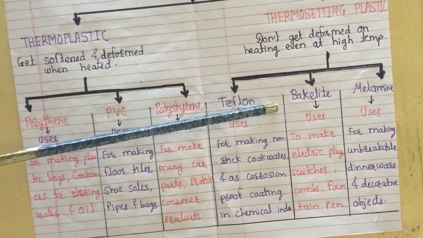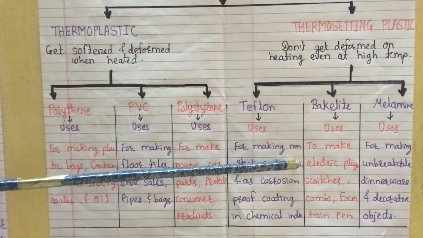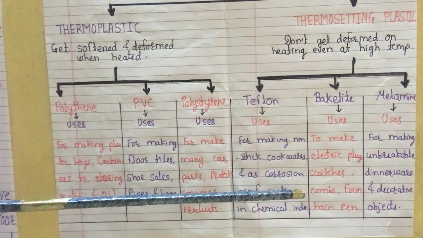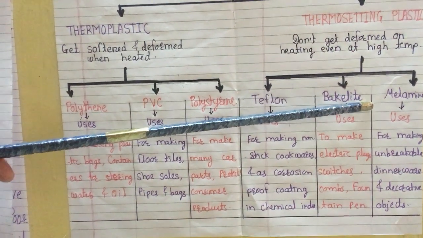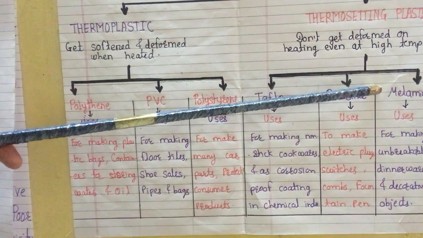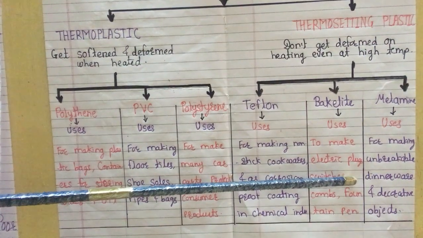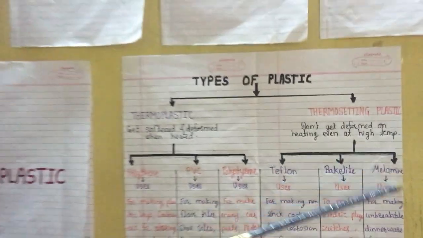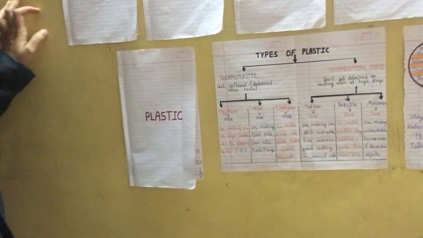Next is Bakelite. Bakelite thermosetting plastic is used to make electric plugs and switches, combs, fountain pens, etc. And melamine thermosetting plastic is used for making unbreakable dinnerware and decorative objects. So these are the uses of thermosetting plastics: Teflon, Bakelite and melamine.